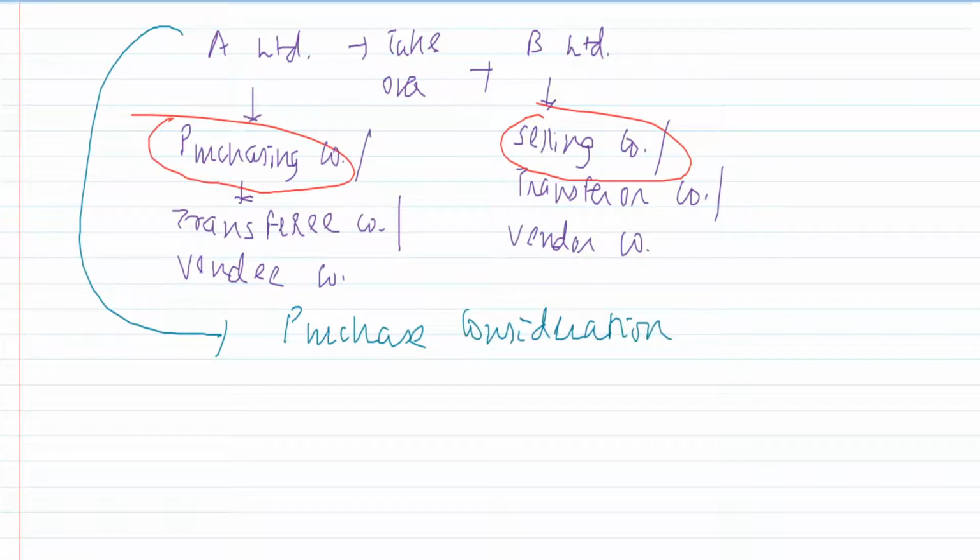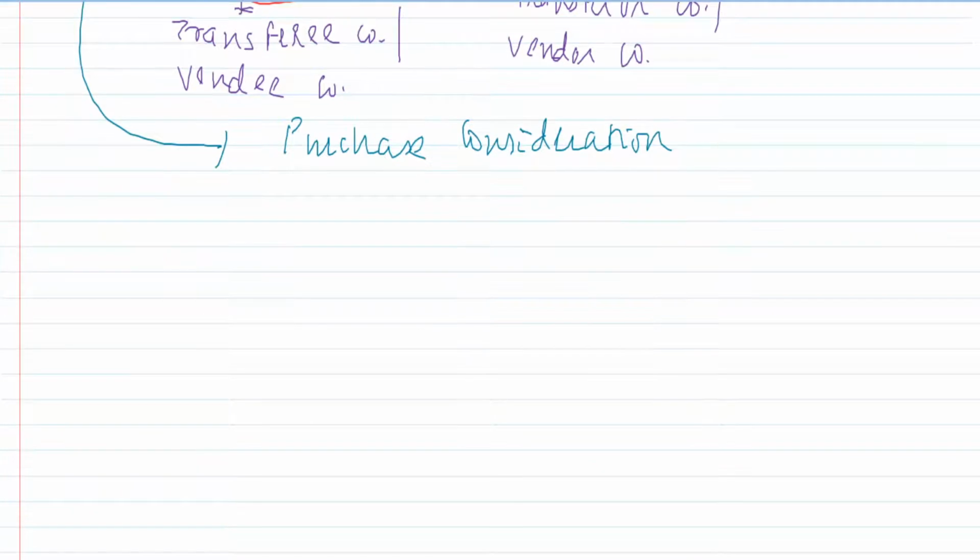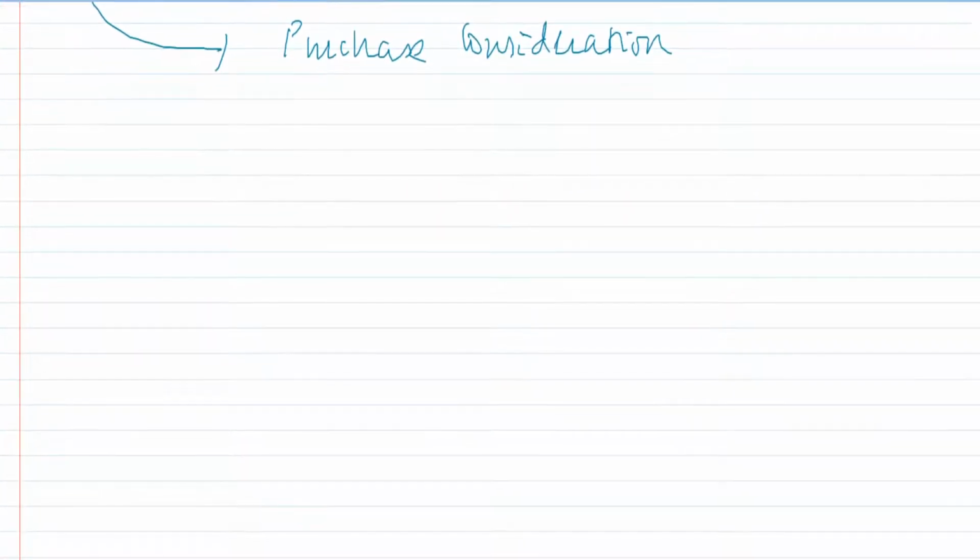Remember, in questions of amalgamations, the most important working is purchase consideration. Let me make one thing clear. Now onwards, whenever I say amalgamation, it includes absorptions, it includes external reconstruction. Every time I will not use all the three terms. So whenever you are solving any question of amalgamation, this is one working that has to be compulsorily carried out unless and until the purchase consideration is directly given in the question.